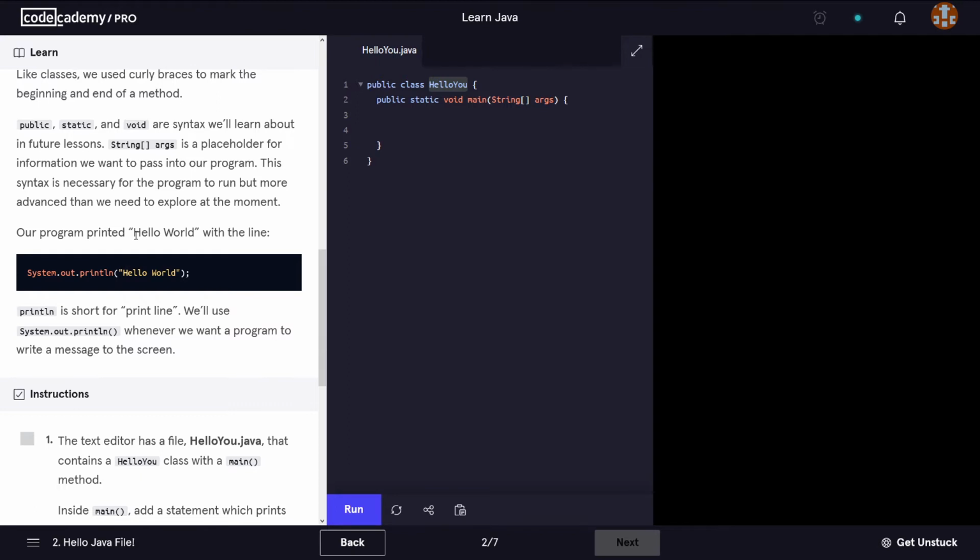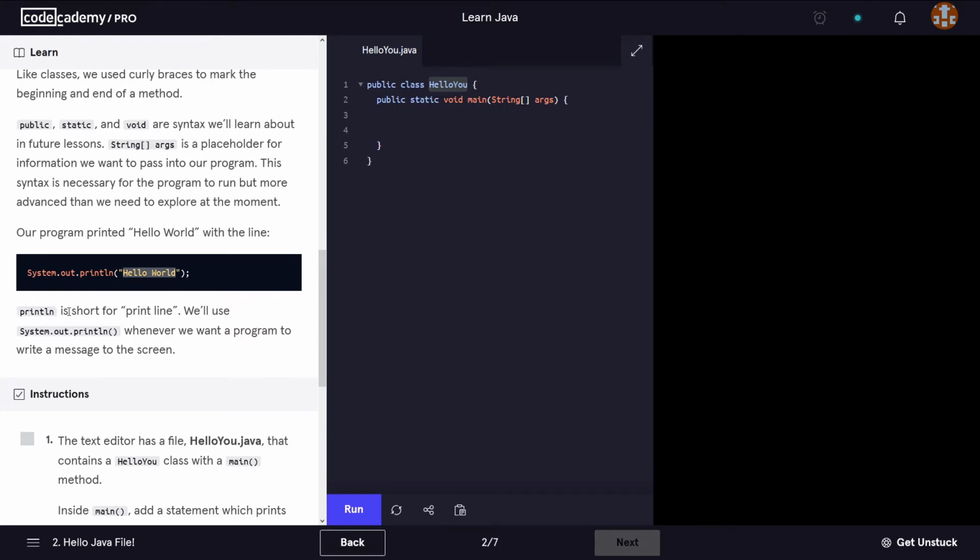Our program printed hello world with the line system.out.println, and we have the parentheses, then the double quotes, and inside those double quotes we have the actual text we want to display on the screen.